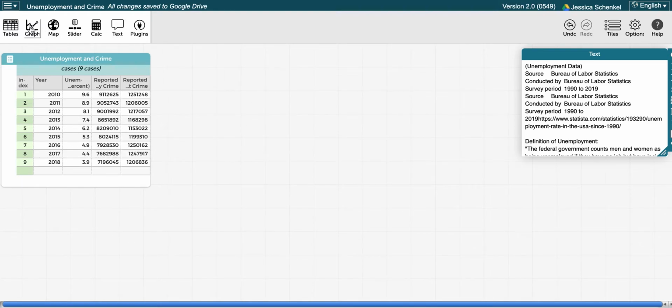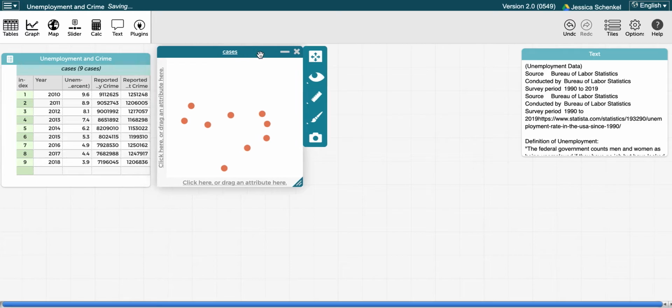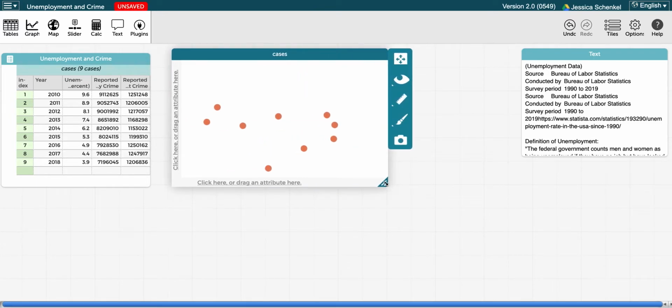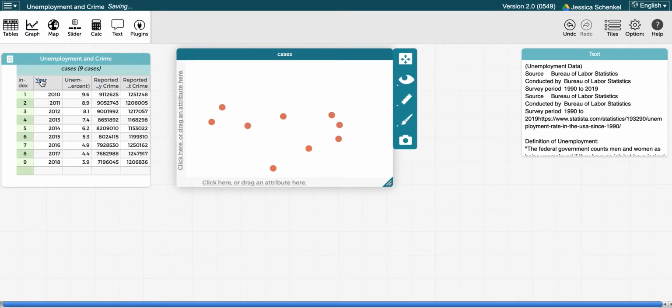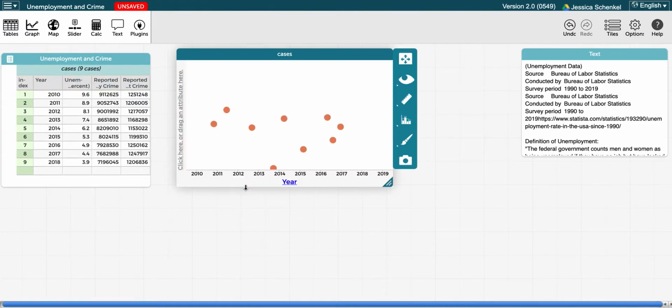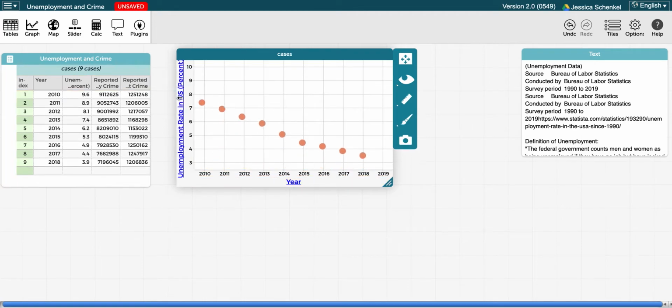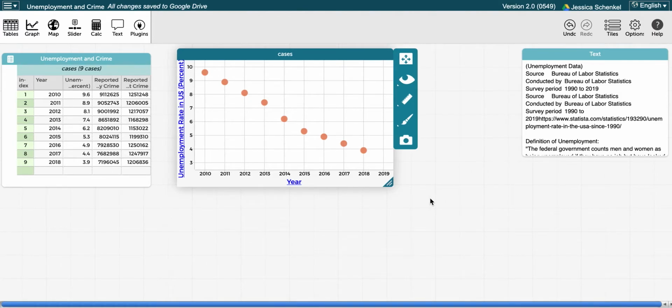So let's go ahead and make a scatter plot. I'm going to pull a graph down, and I'm probably going to make it a little wider. Let's make the year my independent variable and unemployment my dependent variable. What we're seeing here is that from 2010 to 2018, unemployment numbers have gone down. As I'm looking at this right now, I'm thinking that I could use a linear model to model what is going on and potentially predict what's going to happen in the future with unemployment.